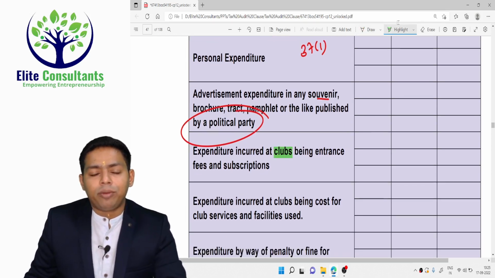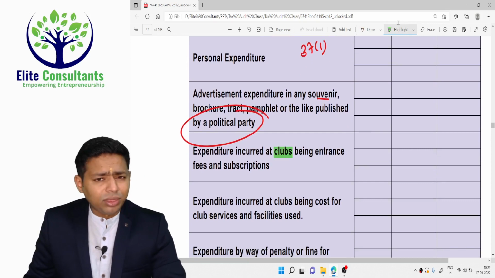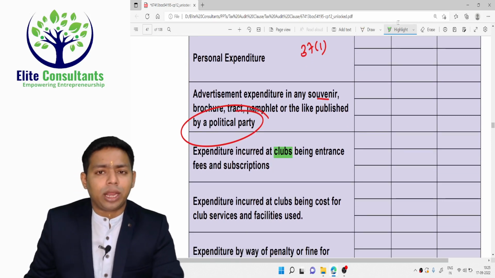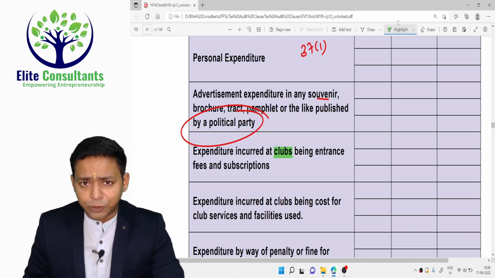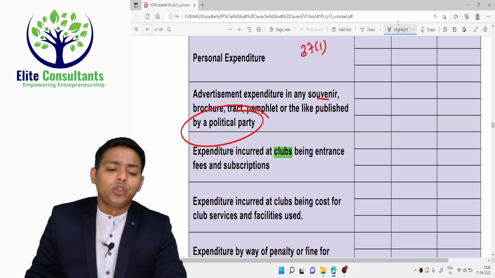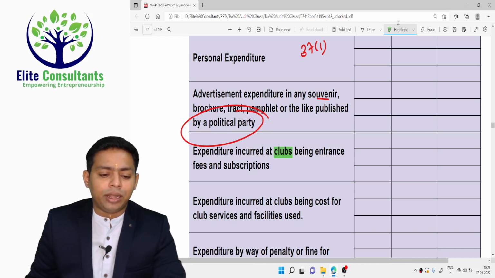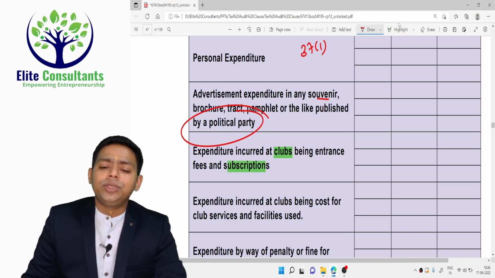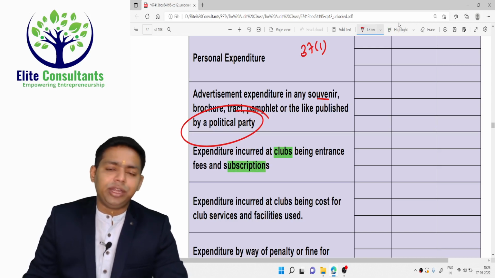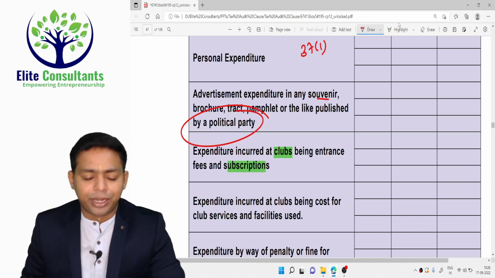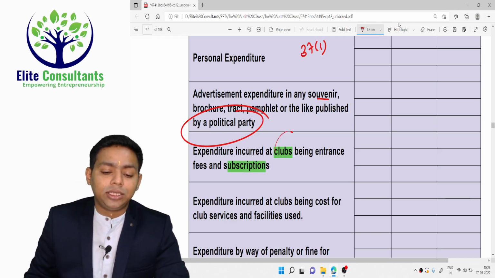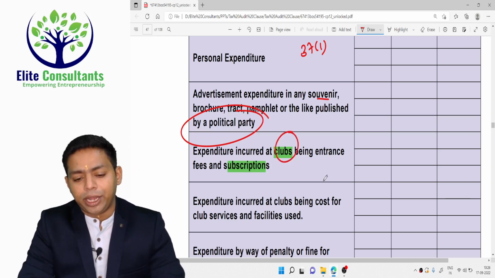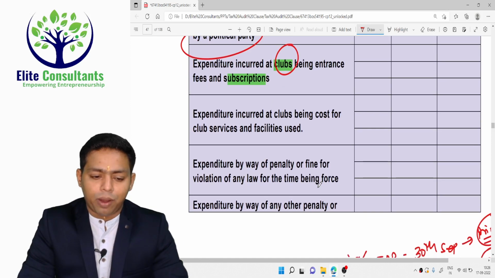Many times the top-notch people go to clubs, like Bombay Gymkhana Club or this Gymkhana Club, and it is very expensive to have a club membership. So for any expenditure incurred at a club, being entrance fee or subscription, how would you justify it? If it is a business expenditure, then you have to justify it. But if it is a personal expenditure, then it is challengeable. That's the reason if any club expenditure is debited, then you have to do a detailed audit about it.